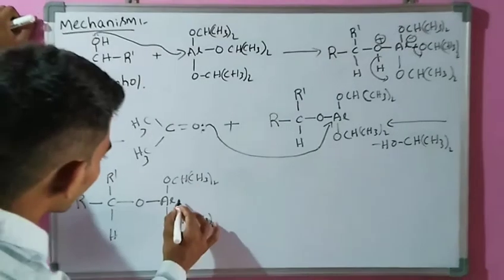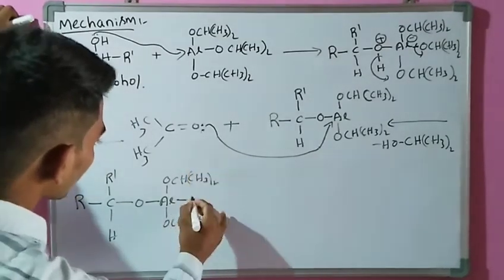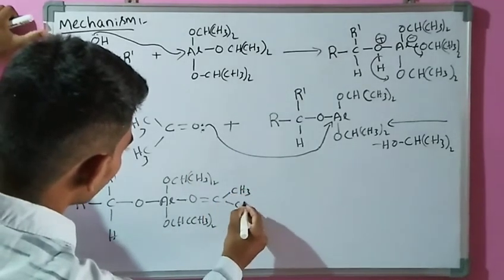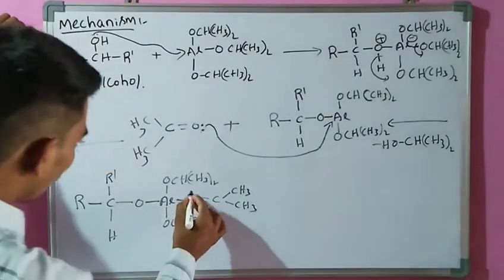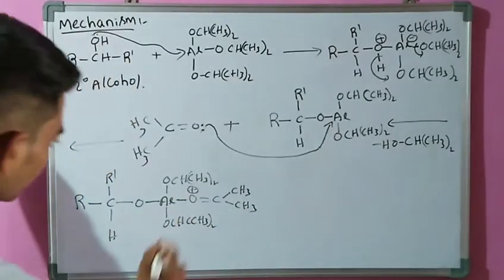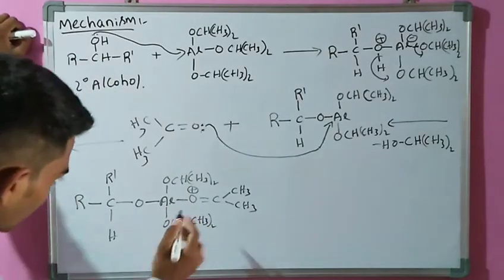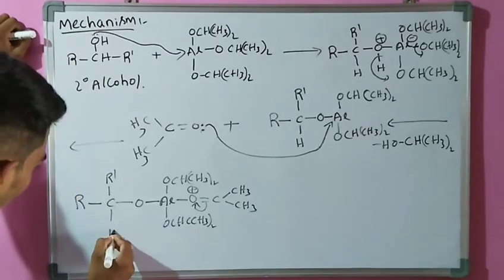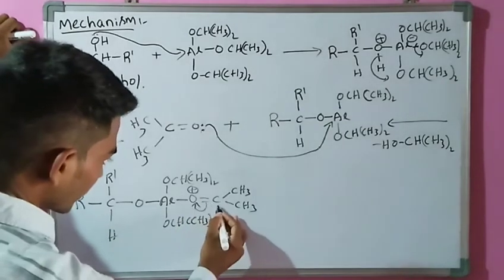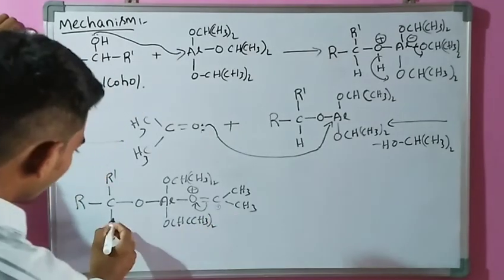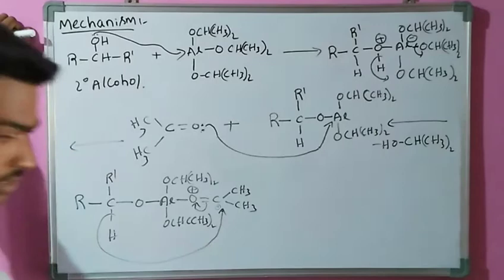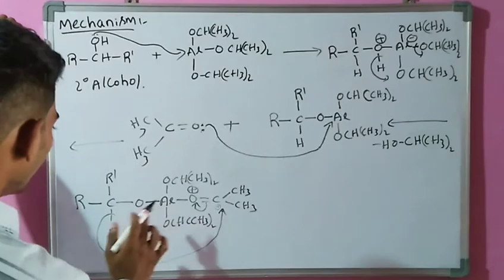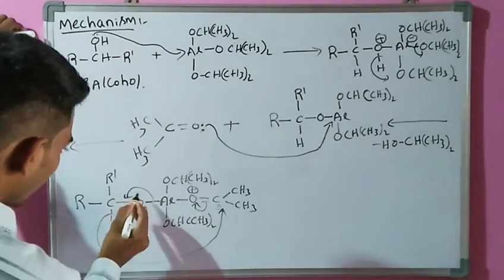Here this oxygen is double bonded to CH3 and CH3, and this oxygen has a positive charge. Here this bond migrates, and at a time this proton migrates, creating a carbocation intermediate. Then the proton migration takes place, attacking this carbon, and this bond migrates at the same time.